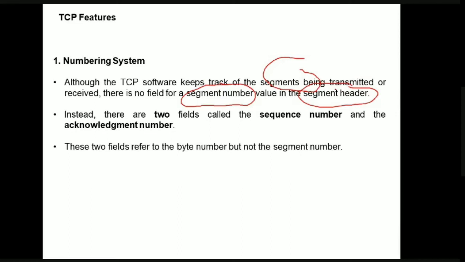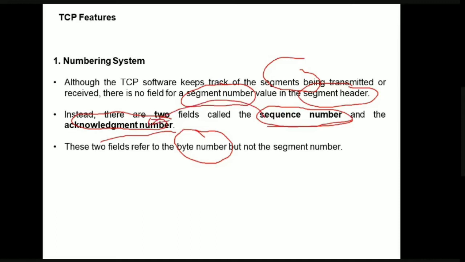Instead, we have two fields: sequence number and acknowledgement number. These two fields refer to the byte number. We'll see how we specify a segment, a byte number, and so on. They do not refer to the segment number.